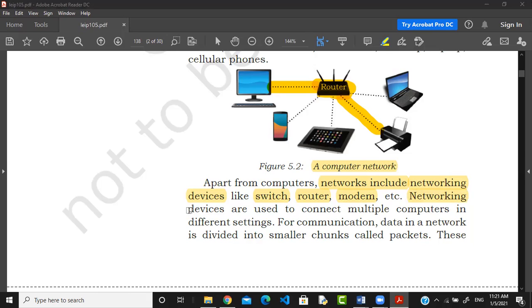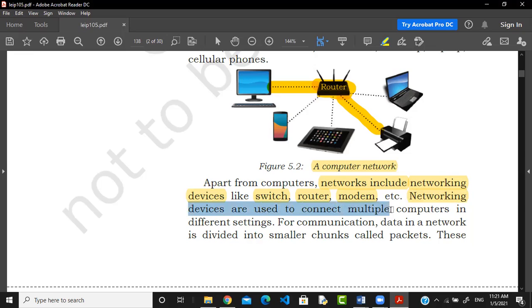So networking devices are used to connect multiple computers in different settings. Look at this: the router is a networking device. It allows making a network of a mobile device, a desktop, mobile, palmtop, tablet, printer, or laptop. These are all different types of devices. They have different sizes, different configurations, different speeds, and different uses, but all of these are connected to each other through this networking device.